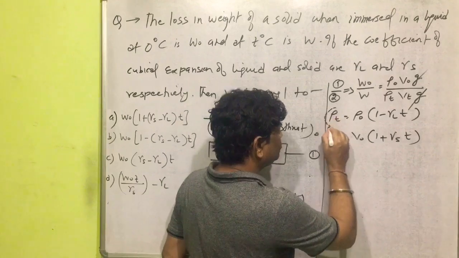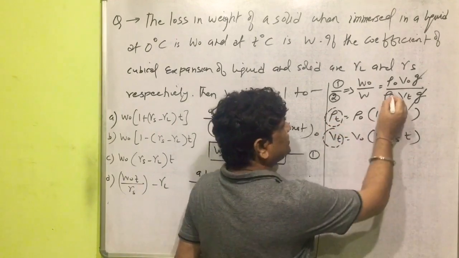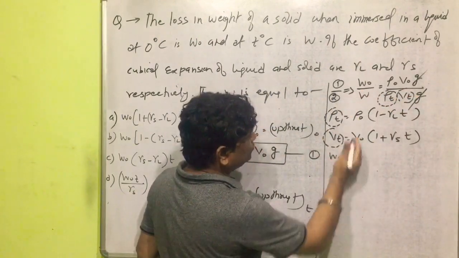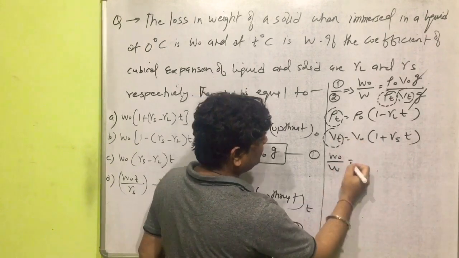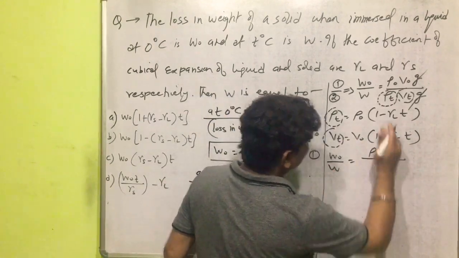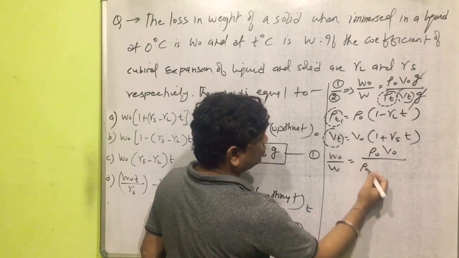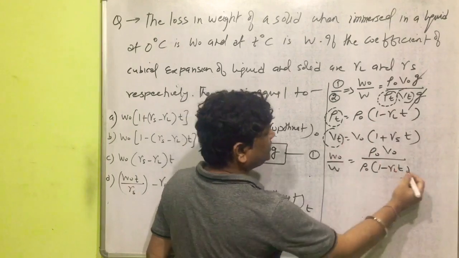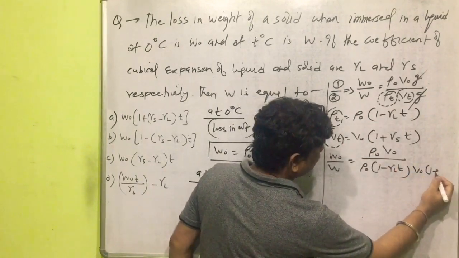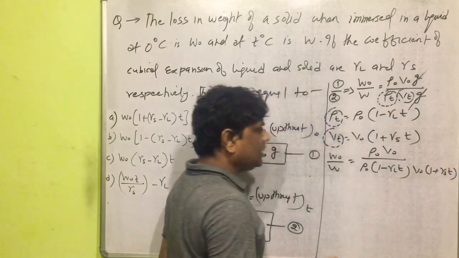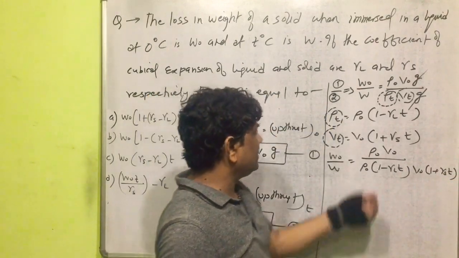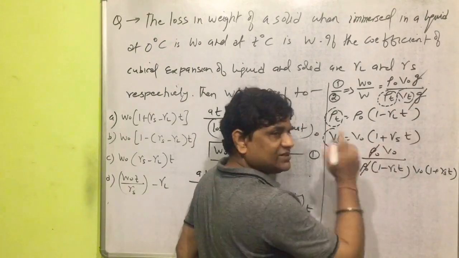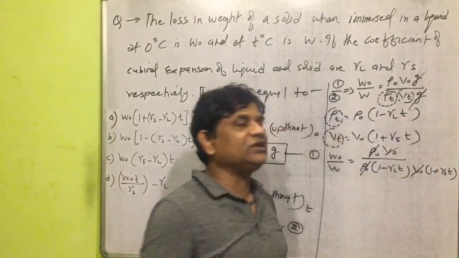So the value of rho_T and V_T we can put in the previous relation. What will come then after, W naught divided by W? It will become equal to rho naught V naught divided by rho_T, which is equal to rho naught into (1 minus gamma liquid into T). And the value of V_T is equal to V naught into (1 plus gamma solid into T). So we are putting the value of rho_T here and of V_T here. Yes, rho naught will be cancelled. V naught also cancels.